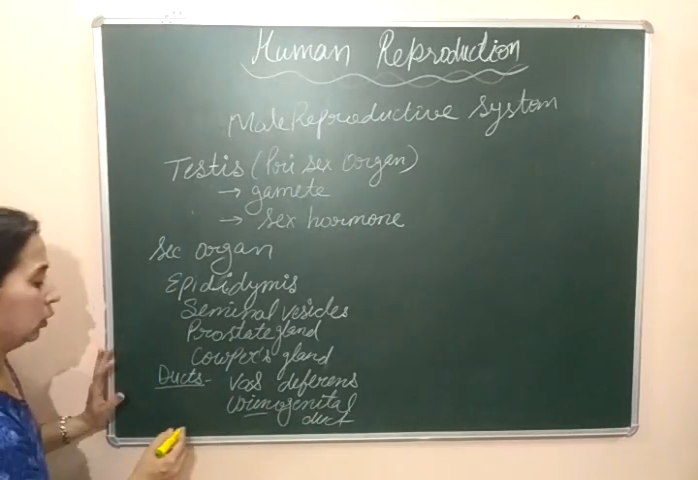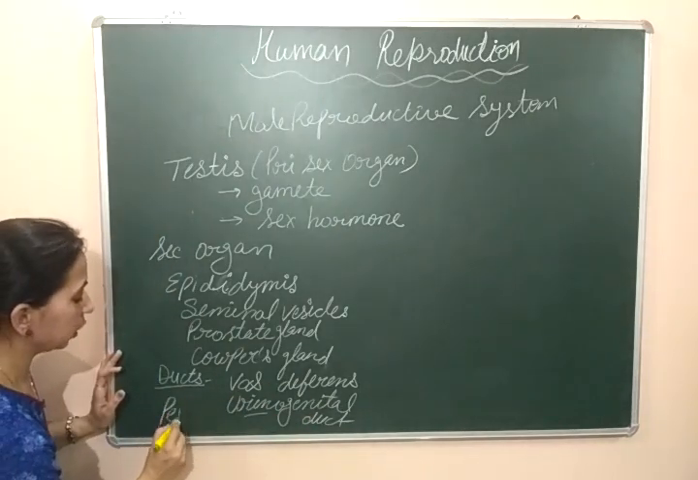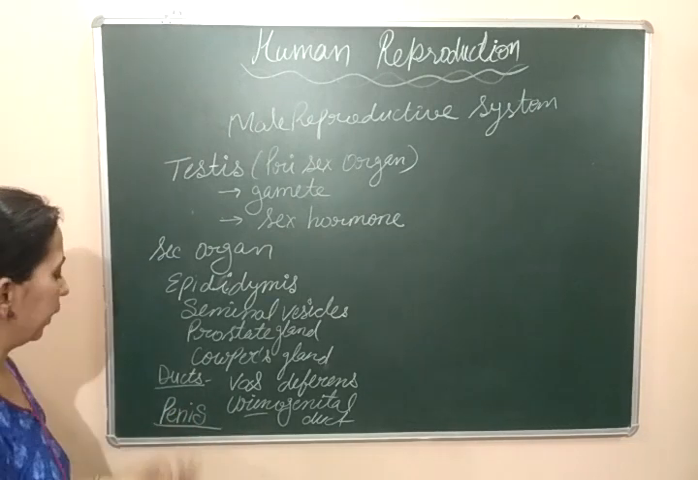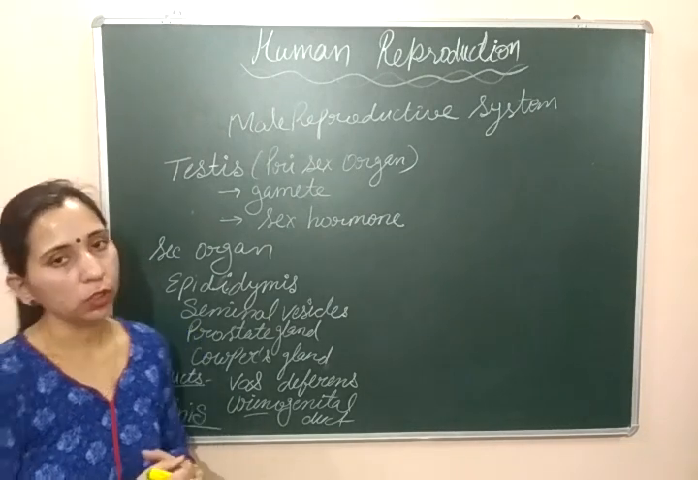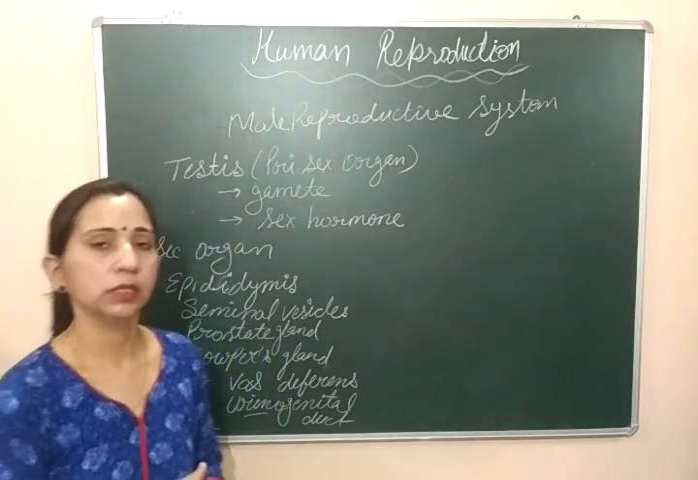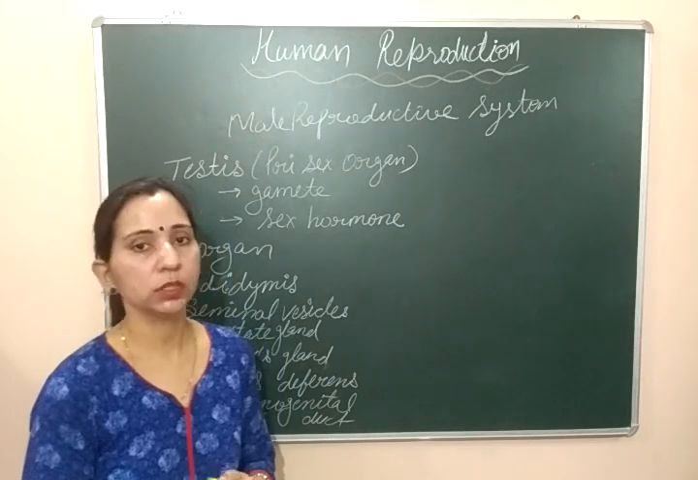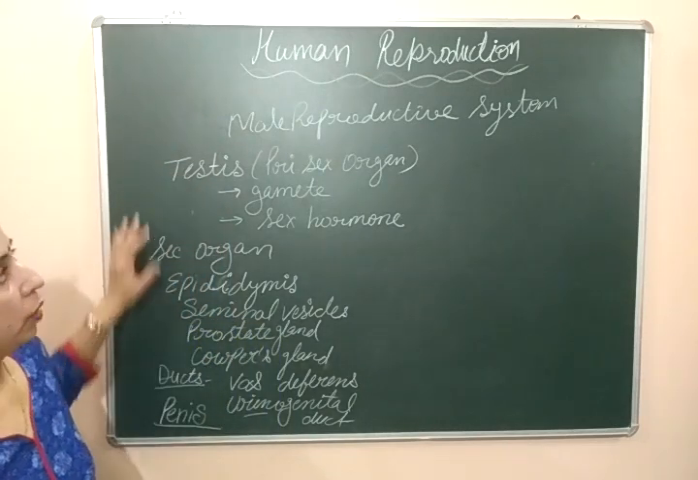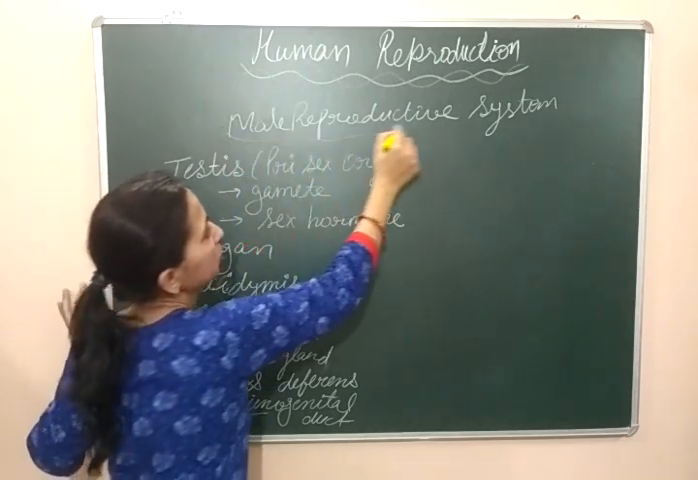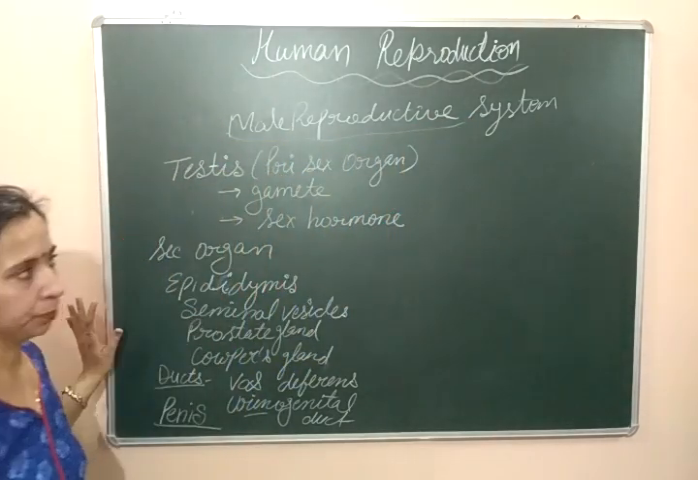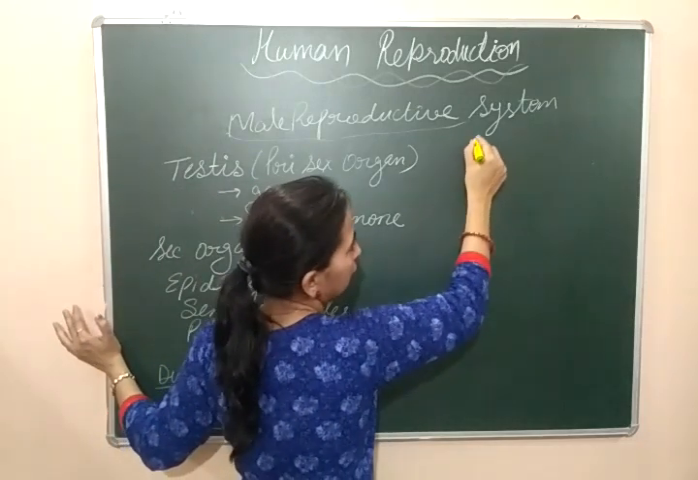And after that, the last external genitalia in the case of male, that is penis. The penis is the external genitalia and is a muscular part of the male reproductive system which is responsible for the insemination of male gametes inside the female body. So this is the overview of all the parts of the male reproductive system with its primary sex organ and then secondary sex organs. Now we will start with the testis.